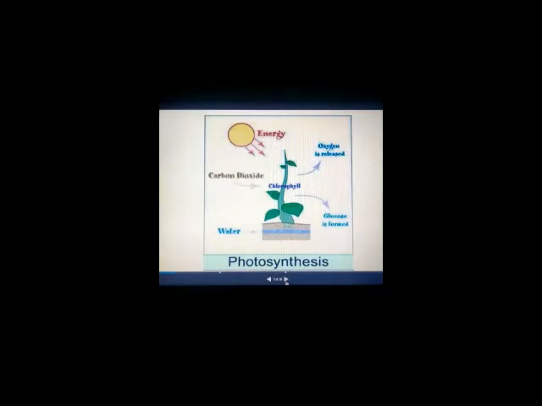So photosynthesis is a very important process, the only process which prepares food in living things and which transfers sunlight energy into chemical energy. Now, photosynthesis mainly contains three steps. Step one is absorption of light energy by chlorophyll. Step two is conversion of this light energy into chemical energy. During this process the water molecule splits and releases oxygen. That process is called